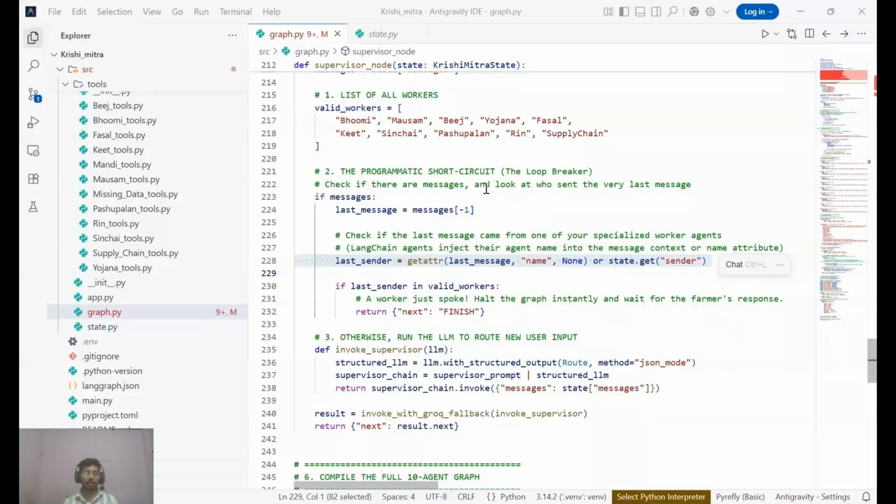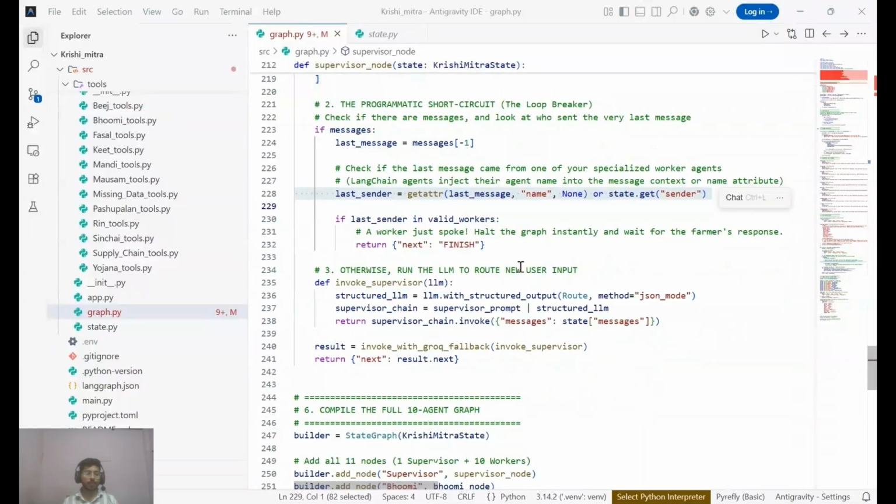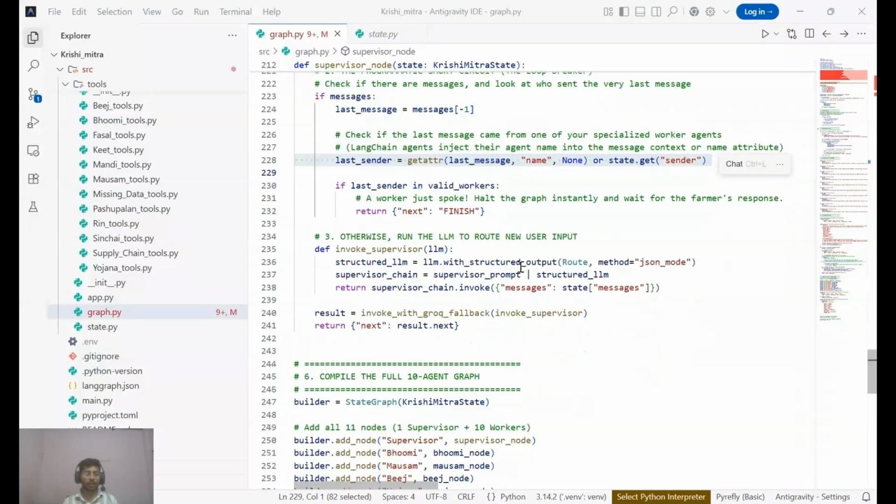If the last message came from a worker like Fasal or Mosam, the Python code intercepts it and forces a finish state. This instantly halts the graph, returning the final answer to the user and preventing the cyclic hallucinations.